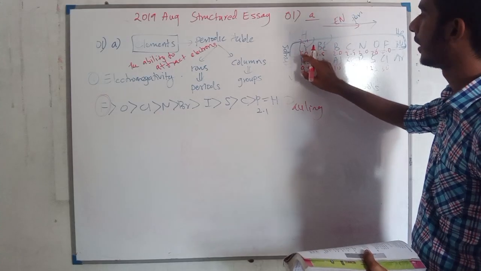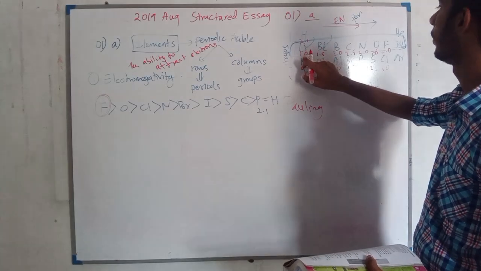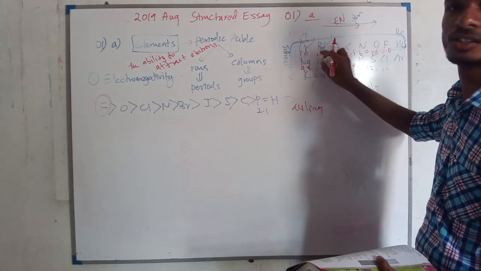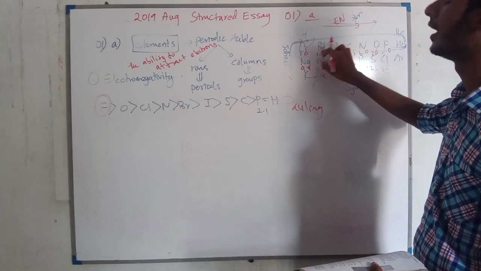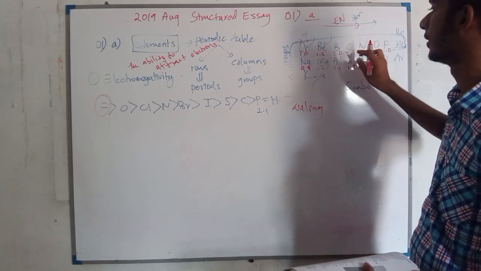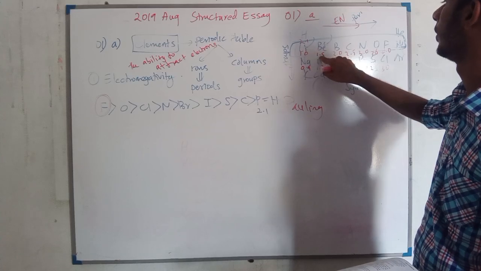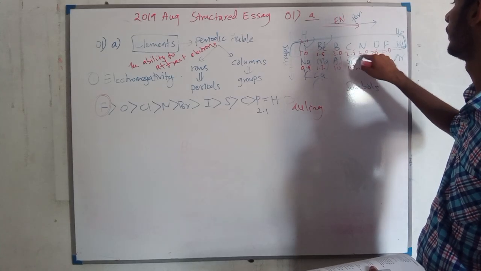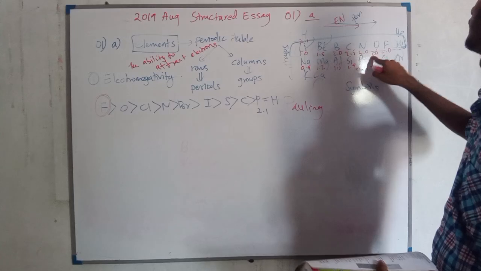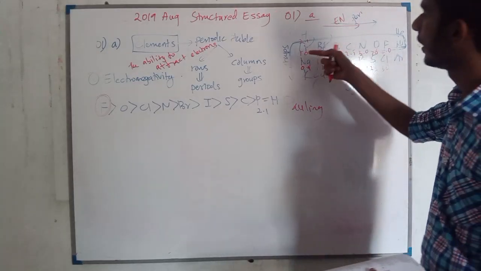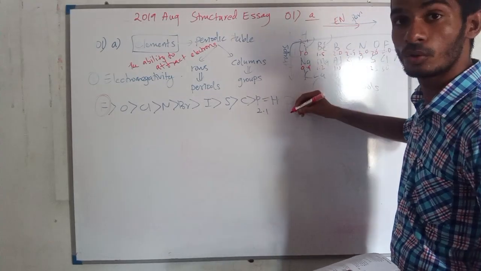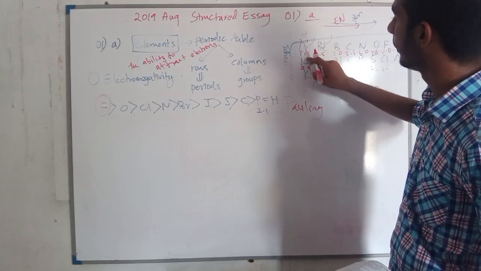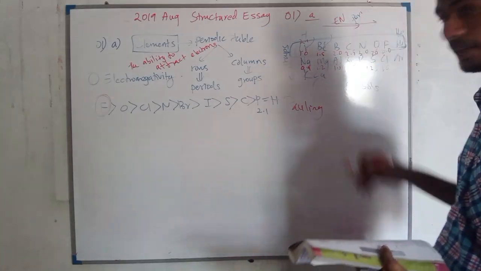Starting from here 1.0, you just add 0.5 between adjacent elements: 1.0, 1.5, 2.0, 2.5, 3.0, 3.5, 4.0. And across the group it decreases: 2.1, 1.0, 0.9, likewise.